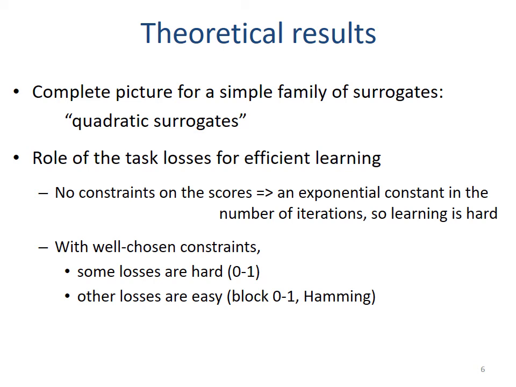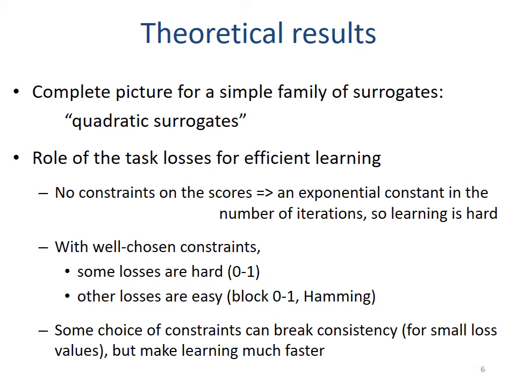Being low rank appears to be a necessary but not sufficient condition for being easy. By the way, the standard 0-1 loss is the worst possible case and is always very hard to learn with. In some cases, these constraints even break consistency for small loss values, but make learning exponentially faster after a certain point. If you are interested, please check out our paper for the exact results and techniques we used.